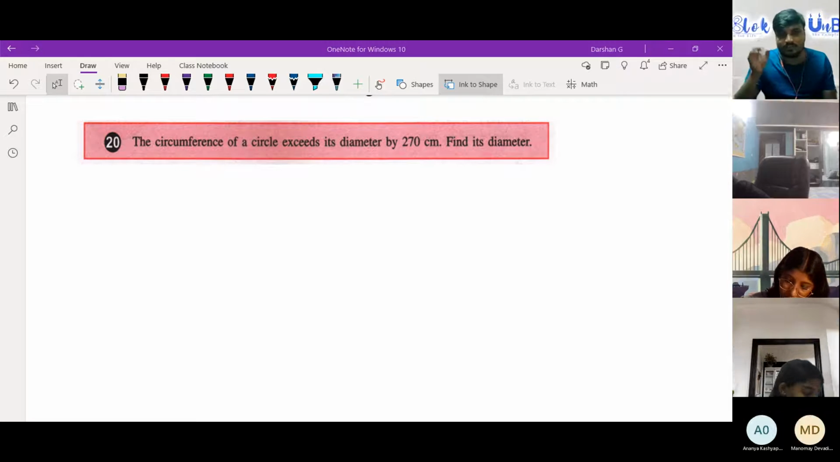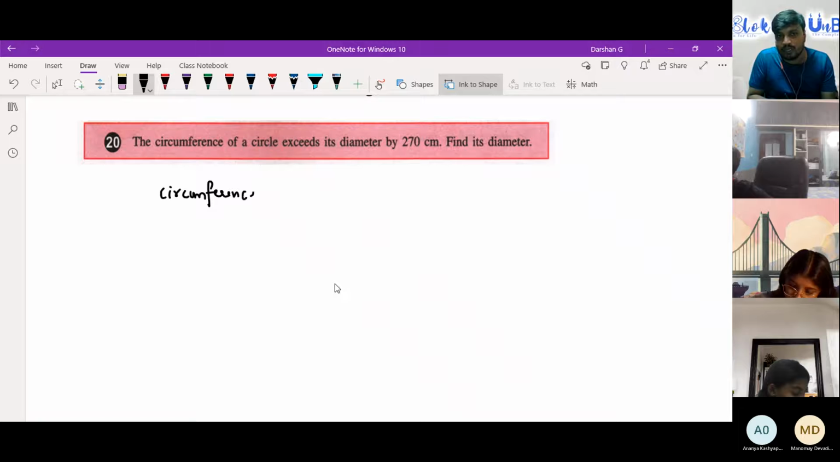Understand the question. The circumference of a circle exceeds its diameter by 270 centimeter. So what does this mean? There is something called the circumference of a circle that we study. It is equal to 2 pi r. That exceeds, meaning it's bigger, like circumference is larger, right? It exceeds its diameter, so it is greater than the diameter by how much? By 270 centimeter. So circumference minus diameter is 270.